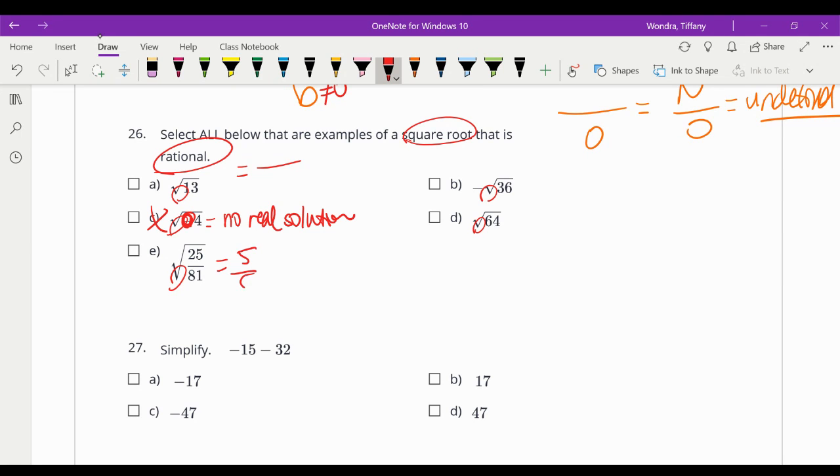This one right here equals 5 over 9. 5 over 9 is rational, so I'll pick that one. This equals 8, and 8 can be written as a fraction, so that's rational. The square root of 36 is 6, then the negative on the outside, that can be written as a fraction, so that one. The square root of 13, we could estimate that as 3 point something, but that can't be put into an exact fraction. That's the definition of irrational. So it's only this one, and this one. All three of those can be put into a fraction. This one cannot, because you can't have a negative under a radical.